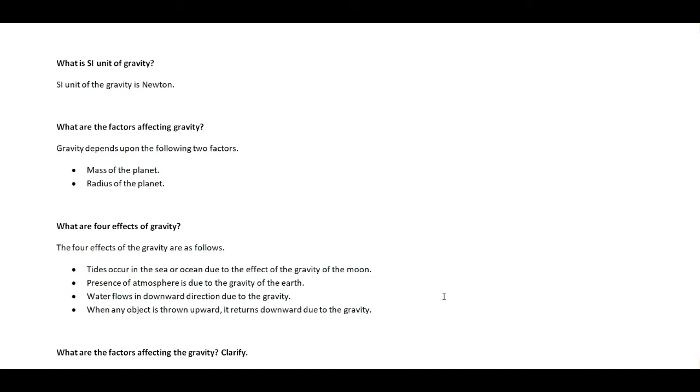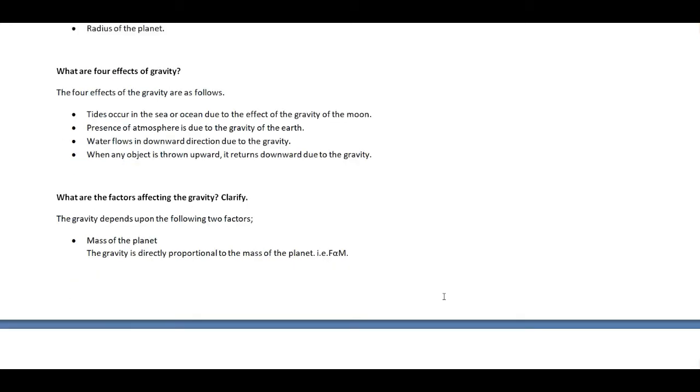And another effect of the gravity is that water flows in downward direction. It is also due to the gravity. If gravity is not present in the earth, then water does not flow in downward direction. And another effect of the gravity is when any object is thrown upward, it returns downward. It is also due to the pull of the gravity of the earth. So these are the effects of the gravity that we are seeing in our daily life.